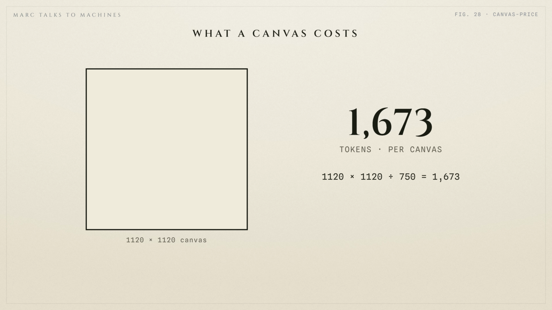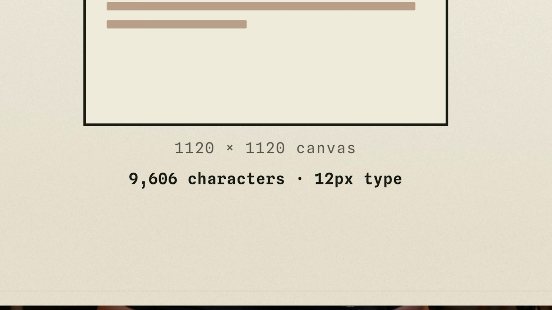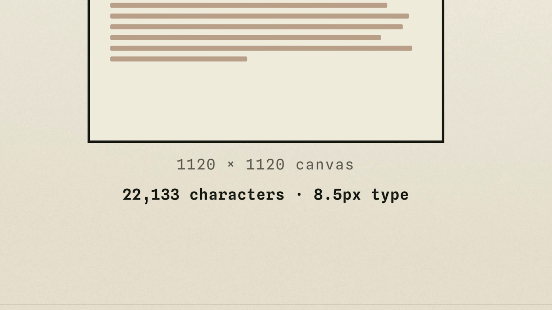The catch is that a canvas costs a fixed number of tokens no matter how much text you draw on it. The exact measurements are on screen. Image A uses moderate compression settings and has 100% of everything correct. Image B is substantially denser. This is the territory where savings start to mean something. The results show it only got 73% correct.